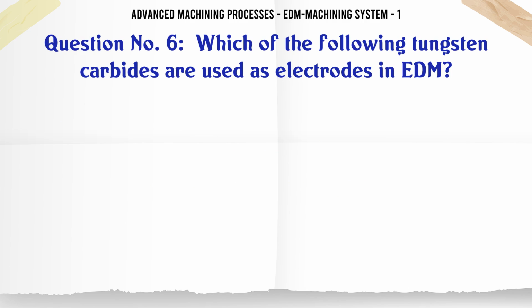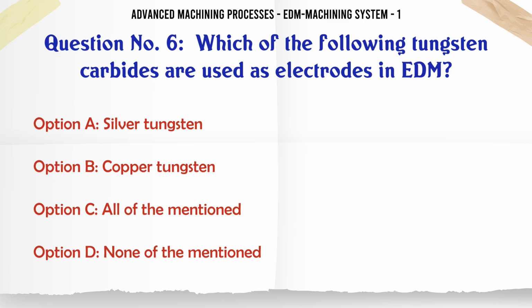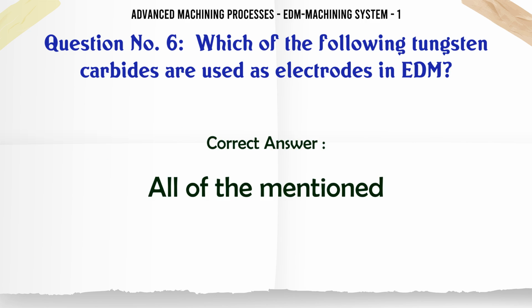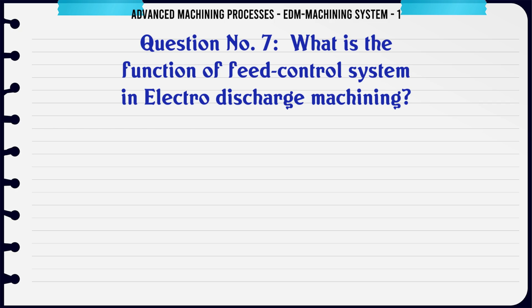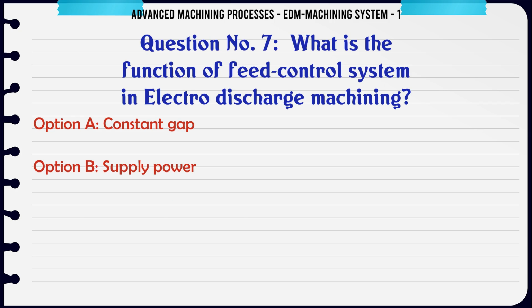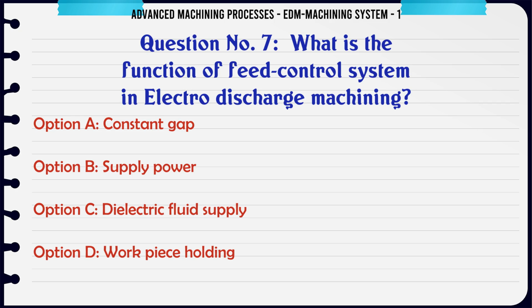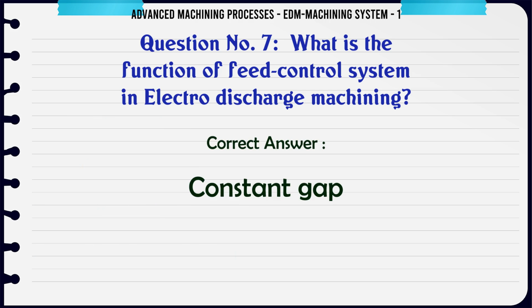Which of the following tungsten carbides are used as electrodes in EDM? A. Silver tungsten, B. Copper tungsten, C. All of the mentioned, D. None of the mentioned. The correct answer is all of the mentioned. What is the function of feed control system in electro discharge machining? A. Constant gap, B. Supply power, C. Dielectric fluid supply, D. Workpiece holding. The correct answer is constant gap.